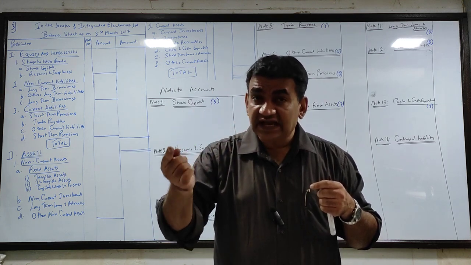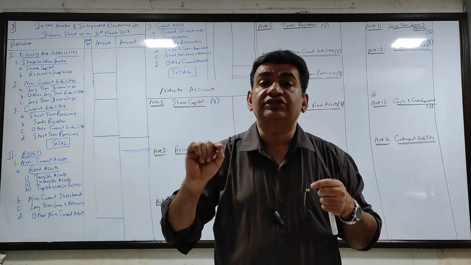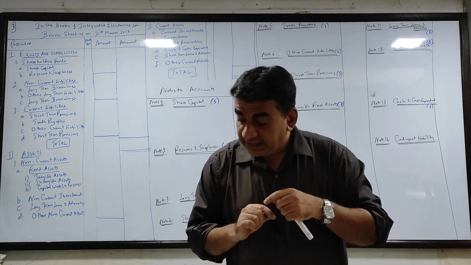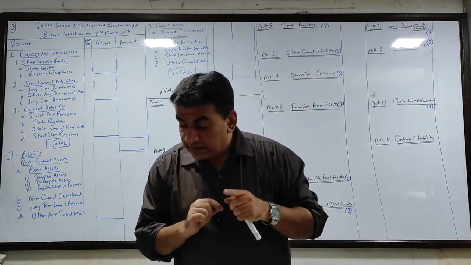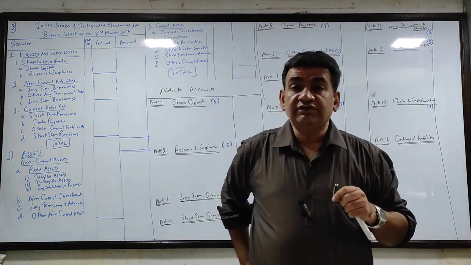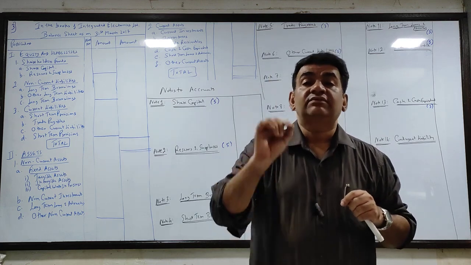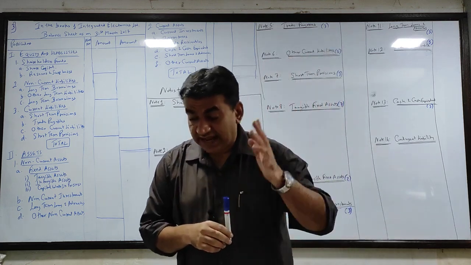If the advance tax amount is more and the provision amount is less, you deduct the provision from advance tax. Now see, provision for tax is 120,500, advance tax is 1 lakh. So can I say provision for tax is more? Put a mark on provision for tax.